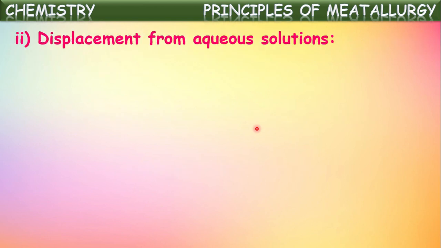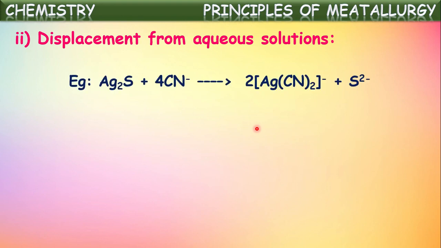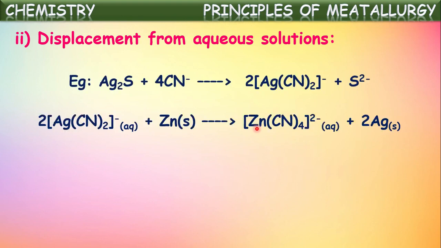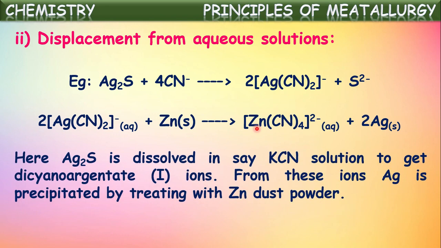One more, displacement from their aqueous solutions. In this way, silver sulfide is converted or reduced to pure metal from its aqueous solution. Here, silver sulfide is dissolved in potassium cyanide solution to get dicyanoargentate ions. Argentate ions are produced when this silver sulfide is dissolved in potassium cyanide solution.